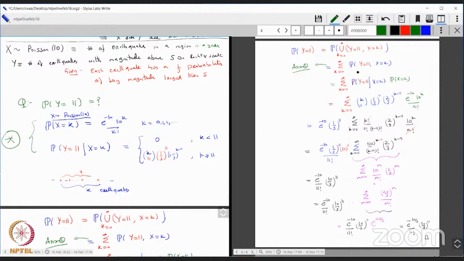You don't know how to do this yet, but you write it down as the probability Y equal to 11 given X equal to k, times the probability X equal to k. These two things you know from the start. Once you do that, you're on your way. All you have to do is a little jugglery with this k and 11, get to this particular number, and find the answer. Very nice.